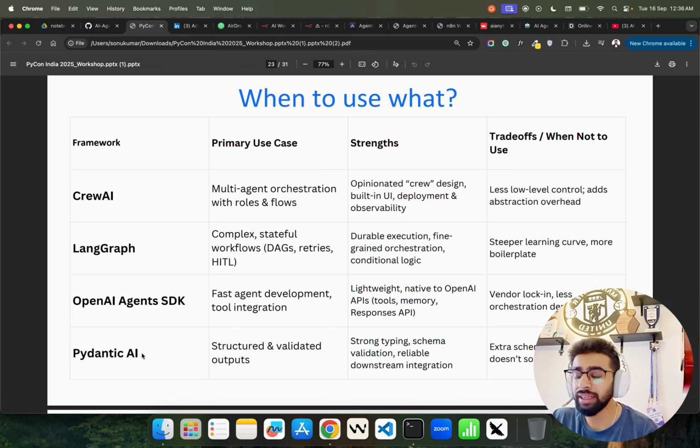Pydantic AI is also fantastic, which is more based on structured and validated outputs. Of course, like how we know Pydantic, what it does, it's a data structure and validation library. So Pydantic AI also does a very similar thing when it comes to building agents. Very strong typing, schema validations, reliable integrations, and whatnot. It has its own cons actually. It's very extra schema design. So it's more programmatic.